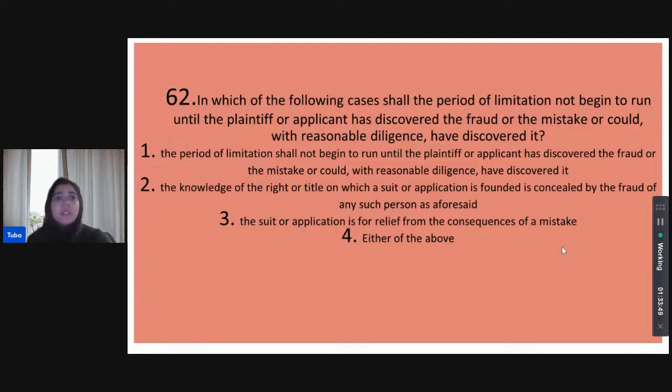So is it that it should not begin to run at all, from when he could have discovered the fraud, when he could have discovered the mistake, or is it that the knowledge of the right or title on which a suit or application is founded is concealed by the fraud of any such person or aforesaid person? Is it that case? Is it that the suit or application is for relief from the consequences of a mistake, or is it any of the above? In the existence of which of these circumstances will the period of limitation not run?